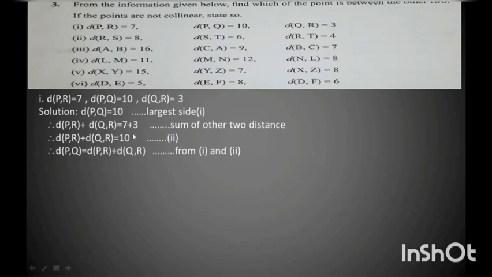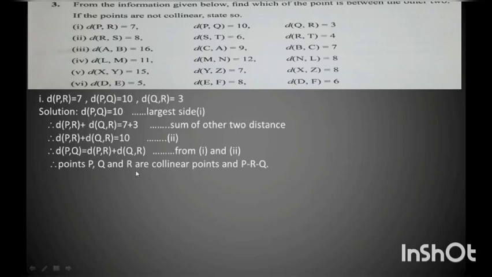So since the answer 10 is equal, I can say that distance PQ is equal to the sum of distance PR and distance QR. So since they are equal, I say that point P, point Q and point R are collinear points.